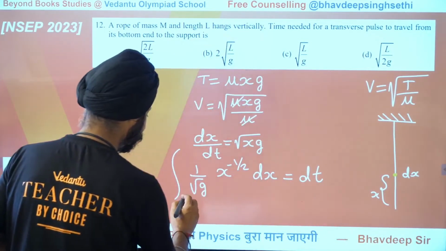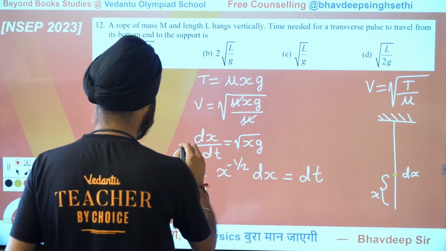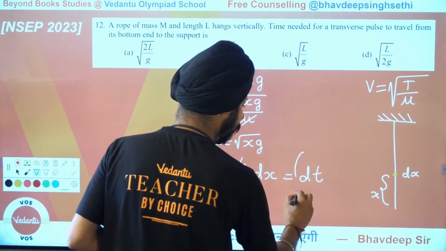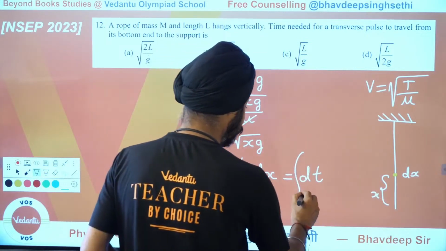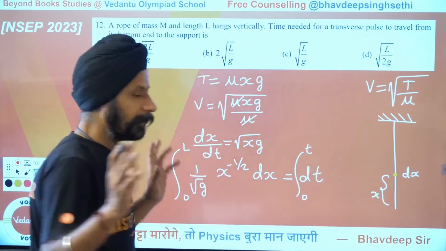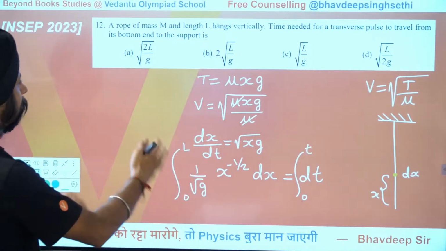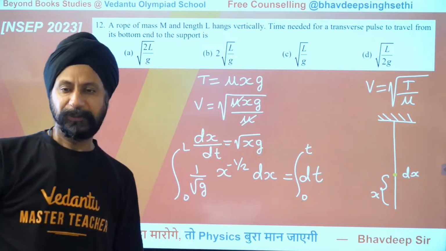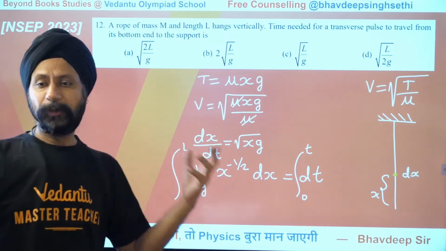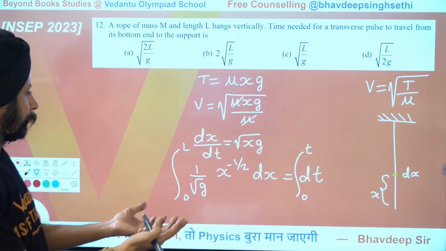It is 0. What is the value there? It is L. And what about the time? Time, I started my stopwatch here and I want to measure what was the time there. Perfect. Done. And now you just calculate. So integration of x to the power minus half would be x to the power half over half, which makes it 2.